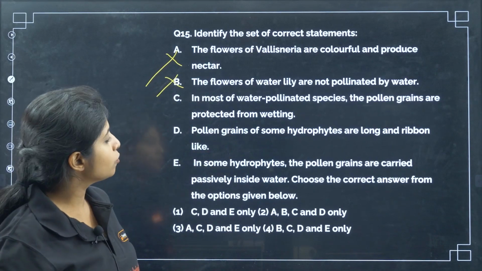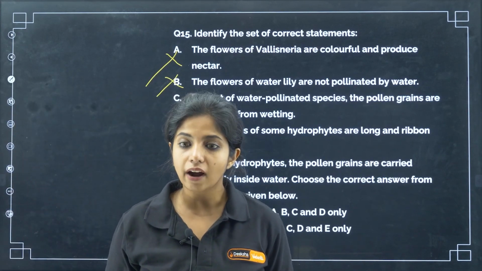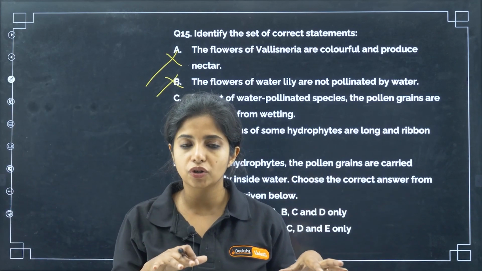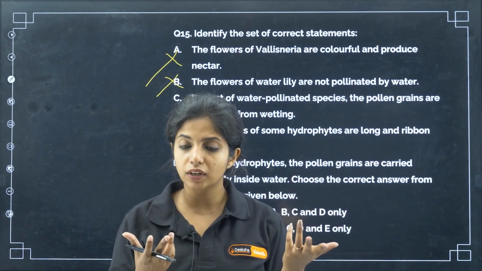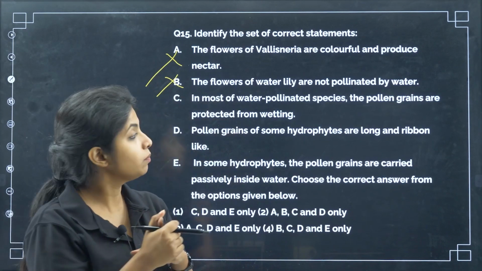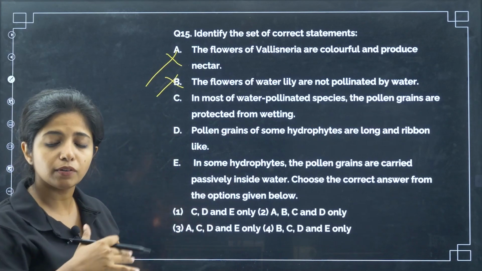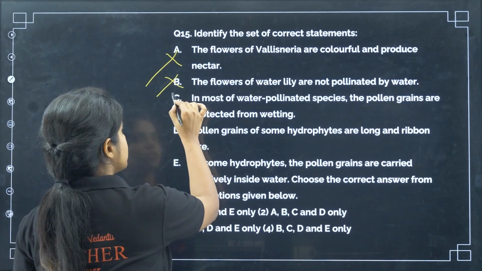Now, in most of the water pollinated species, the pollen grains are protected from wetting. Obviously, they have to be protected if they are released in water, my dear children, or they will desiccate if there is too much water. So, they have to be protected by some mucilaginous covering. So, in most water pollinated species, the pollen grains are protected from wetting with the help of a mucilaginous covering. This is a correct statement.